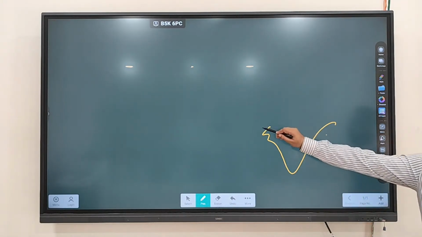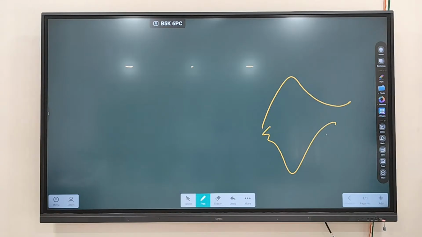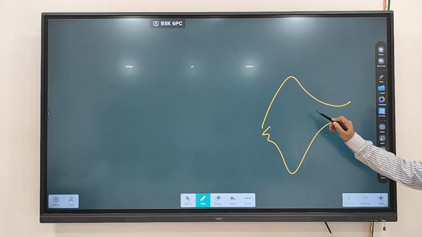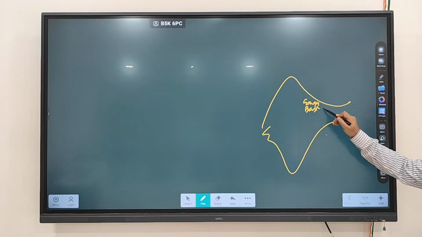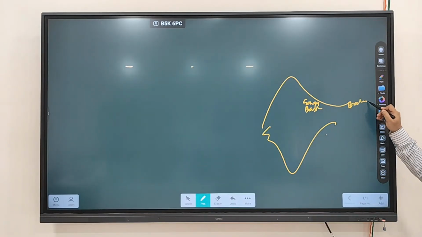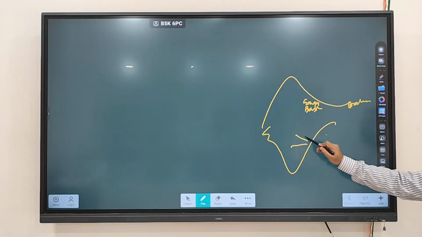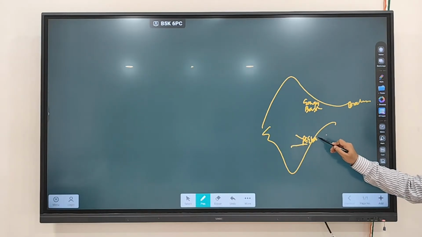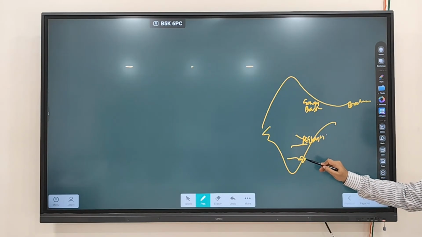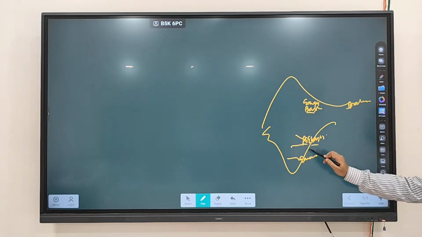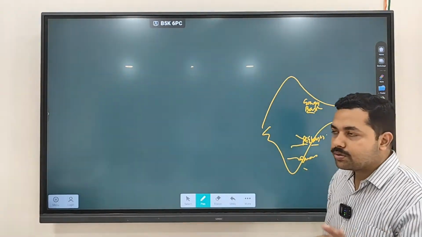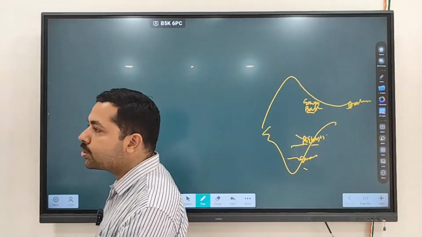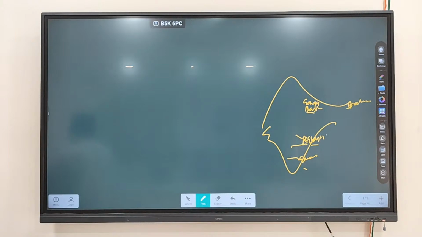Clear? So which are the regions in India where you see more shale gas? It is the Ganga basin region, the Brahmaputra basin region. You'll also find the KG basin region, Krishna Godavari basin region, and the Kaveri basin region. These are the regions having more shale gas. So just write regarding the distribution of shale gas in India.